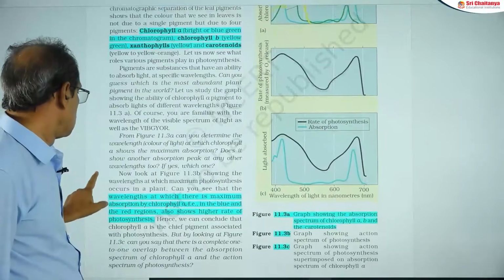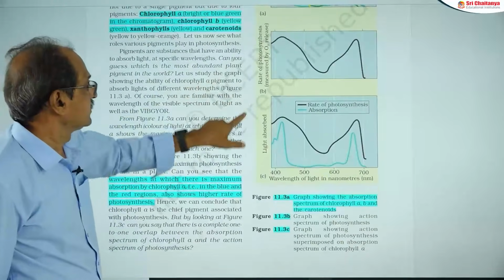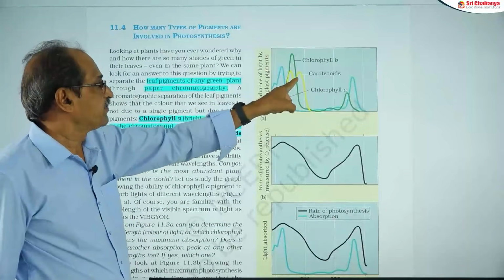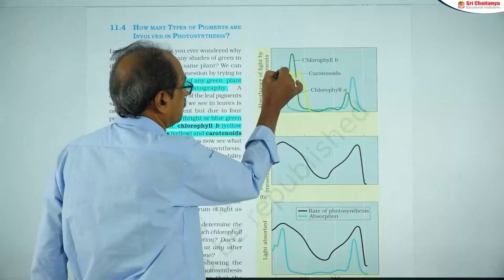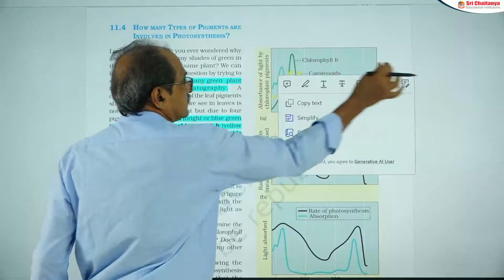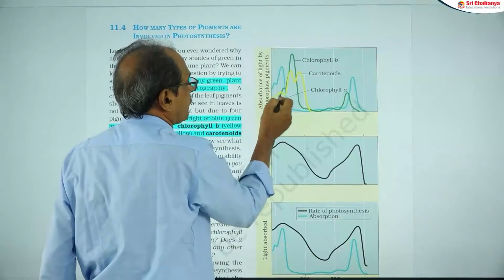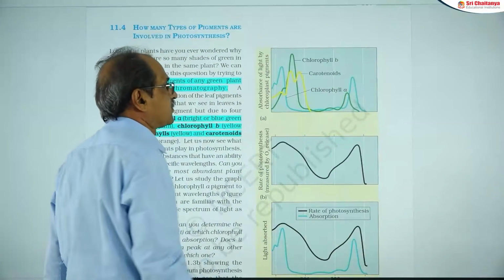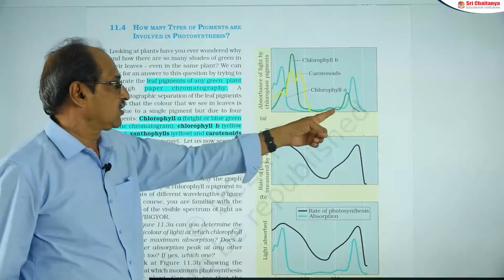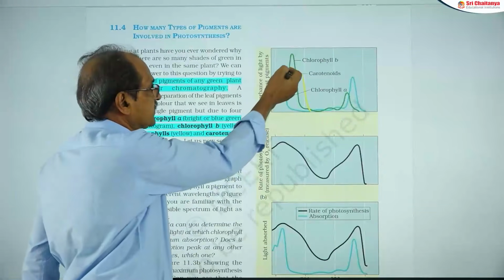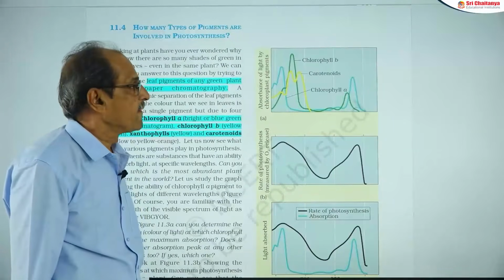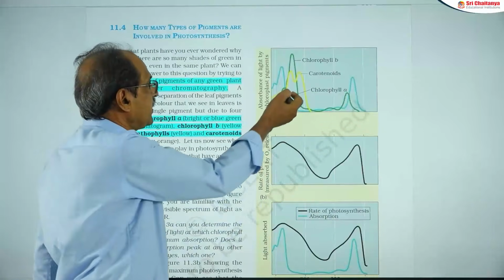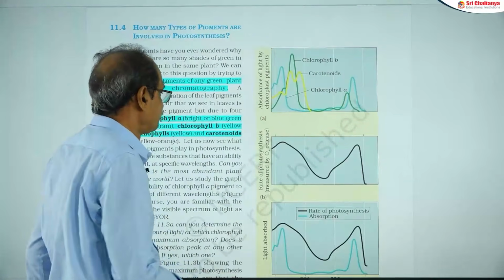This is the figure of the absorption spectrum of different pigments. The blue one is chlorophyll a. Chlorophyll a has absorption maxima at blue and red; two peaks are there. The same is the case for chlorophyll b, with high absorption at blue light and red light, whereas this is the carotenoids.